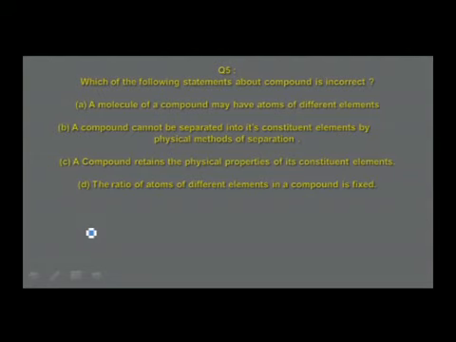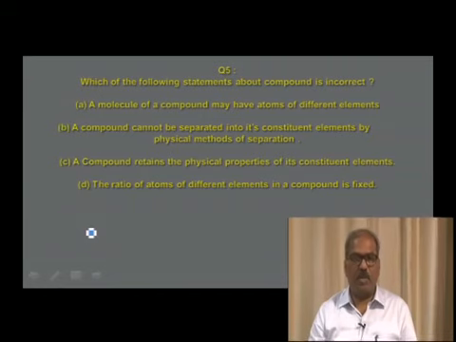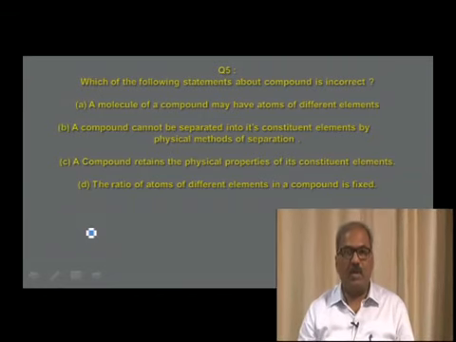What is it that you find? Options A, B and D are found to be the properties of the compound, whereas option C, if you look very carefully, says a compound retains the physical properties of its constituent elements. It is absolutely wrong. Atoms of elements will lose their properties when a compound is formed. For example, hydrogen is inflammable, oxygen is a good supporter of combustion, whereas water, which is formed by the combination of hydrogen and oxygen, is used to extinguish fire. Therefore, hydrogen and oxygen have lost their properties during the formation of the compound water.